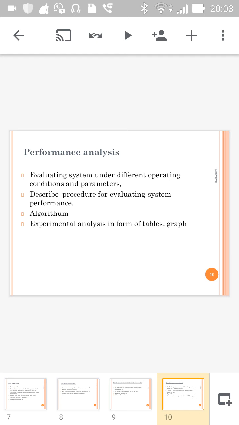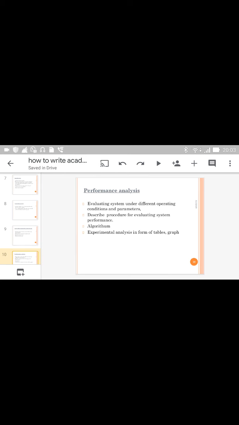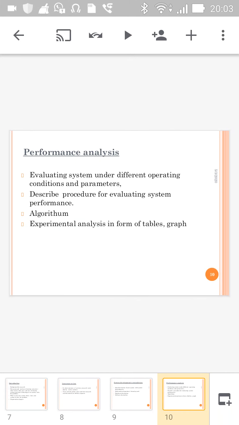In the algorithm, you have to list the sequence of steps that are carried out to solve the problem. Sequentially, the list of instructions that are carried out to solve the problem are discussed in the algorithm. And in performance analysis, you have to include the screenshot of your system. You have to add some tables and graphs and discuss whatever parameters you have measured.